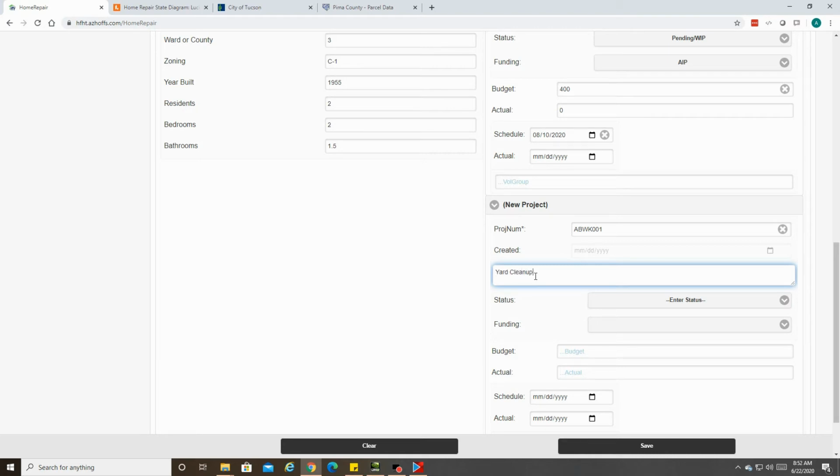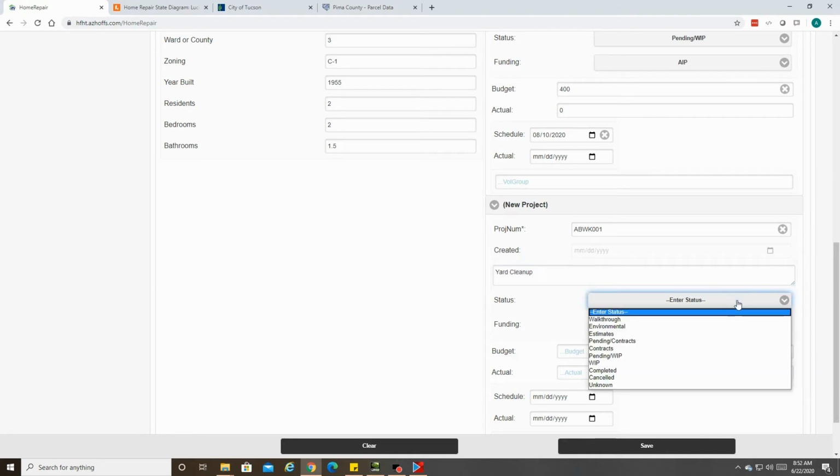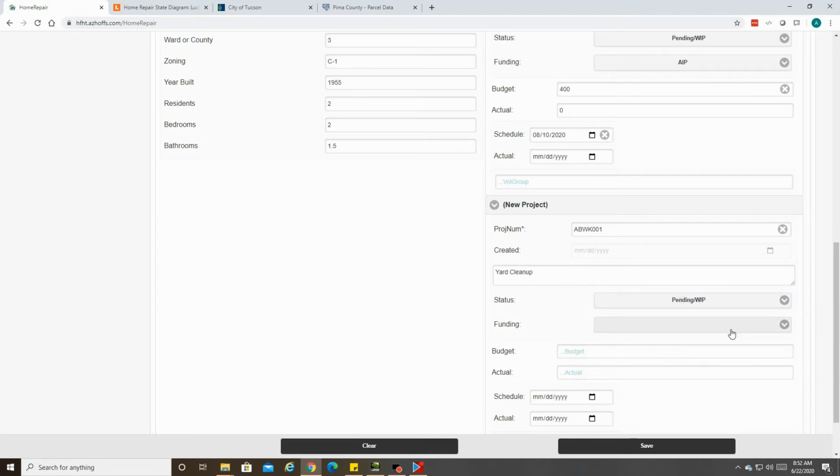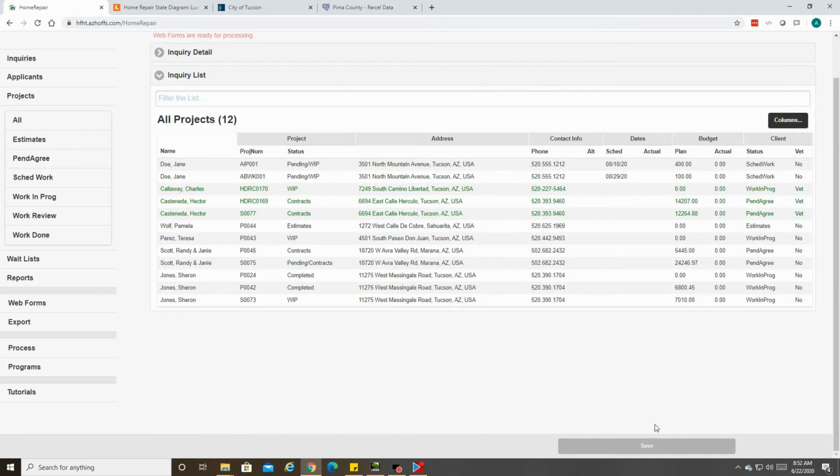Scope of yard cleanup. Status of pending WIP. Funding other. Budget $100. And schedule of 8/29 of 20. Save the record. We now have 2 projects for Jane.